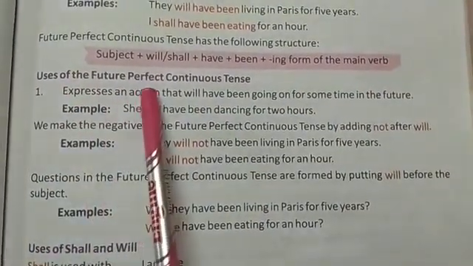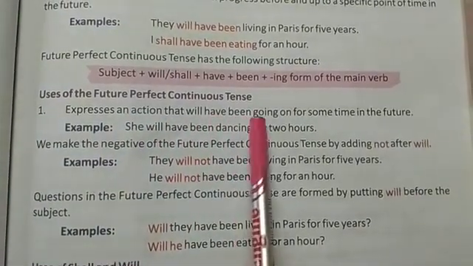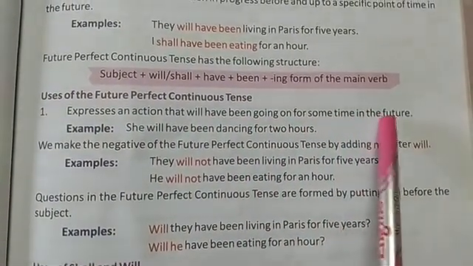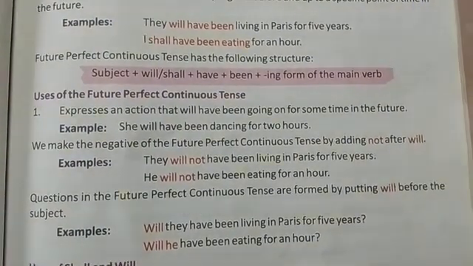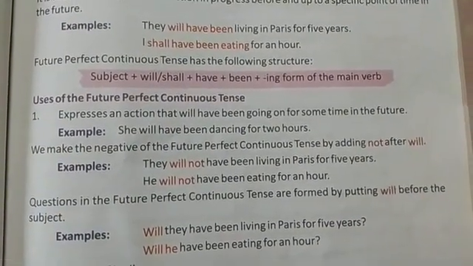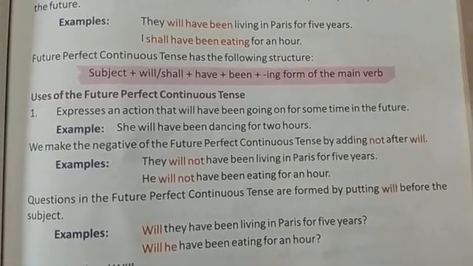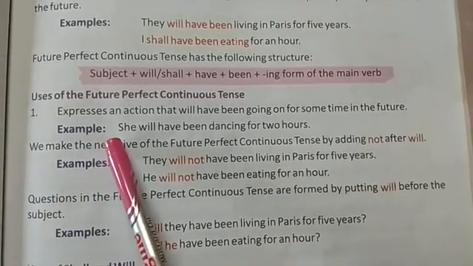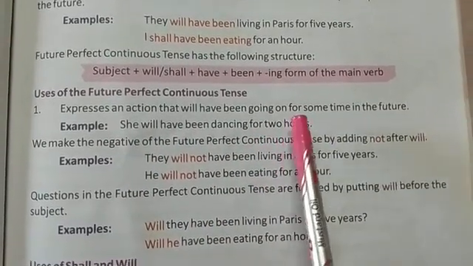See the uses of future perfect continuous tense. It expresses an action that will have been going on for some time in future. So it tells us about the work which will be going on for a specific point of time in the future. See the example: she will have been dancing for 2 hours. A specific point of time is given.